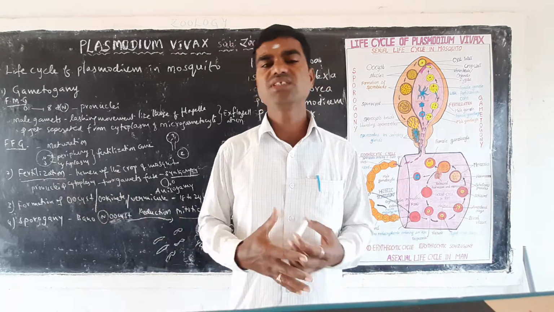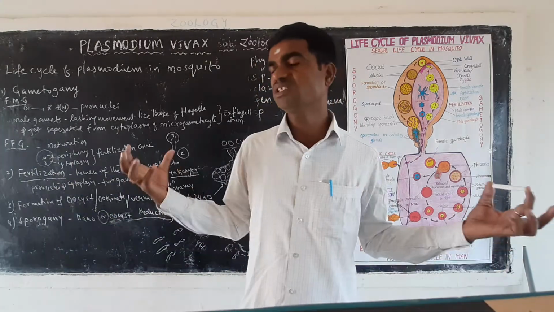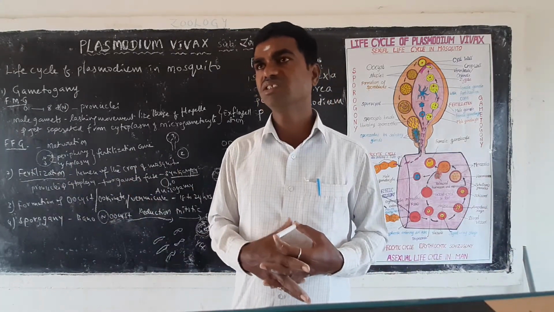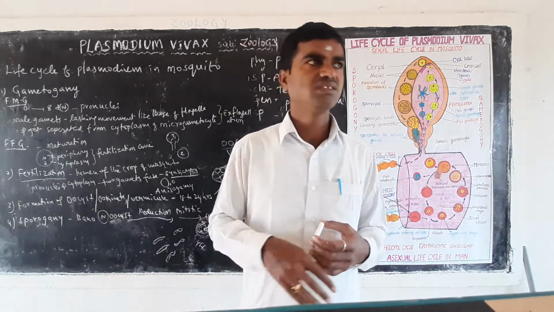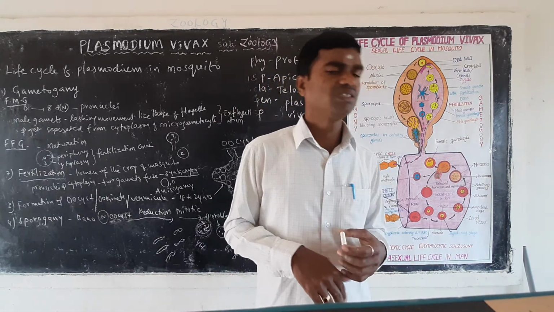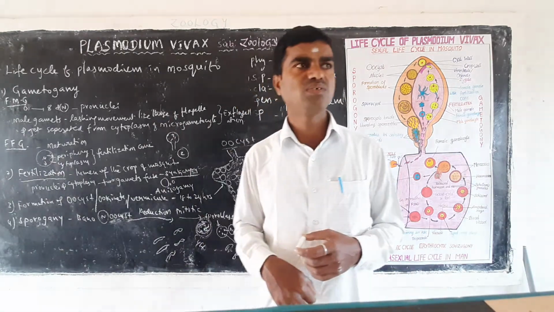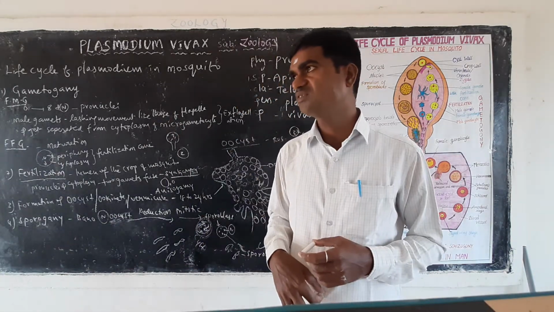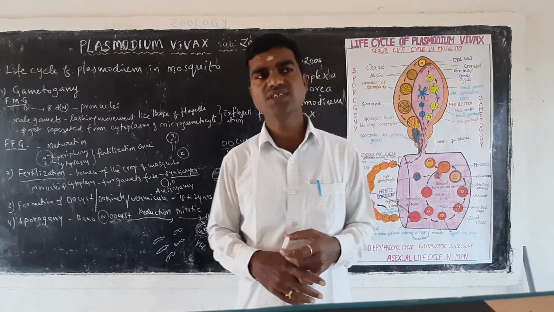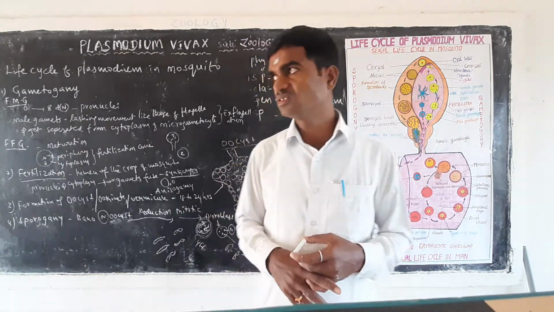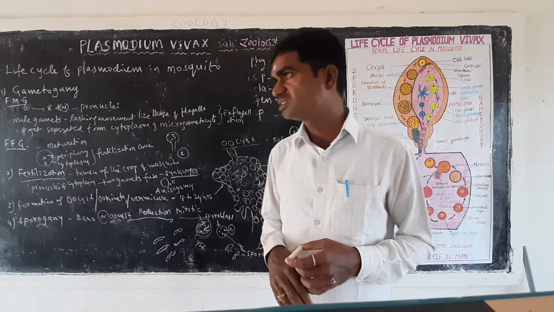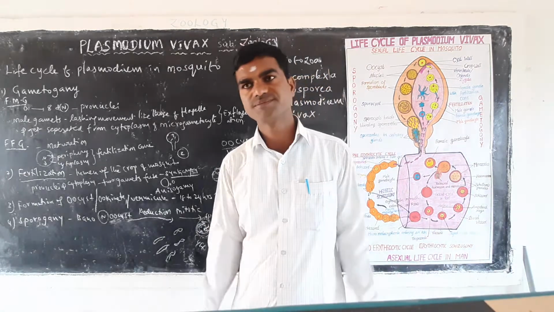Cold stage means the chills, shivering stage. In this stage there is headache, etc. All these symptoms are there in the cold stage also. Next one is the sweating stage. So these stages are symptoms in human beings.